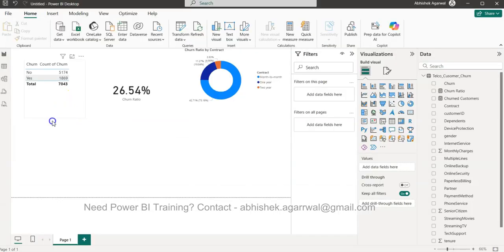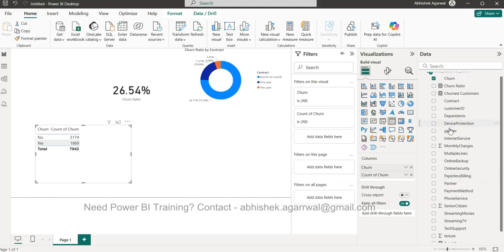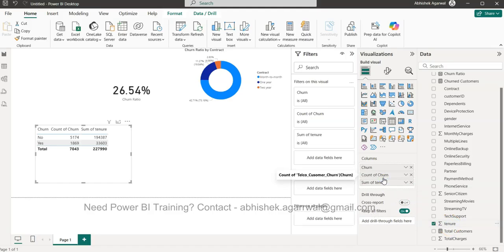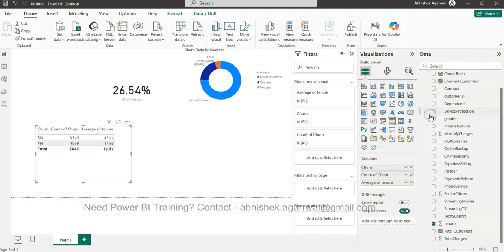All right. So this metric is something which will come in, and then we will bring one more column to it, which is the tenure column over here. If I bring it over here, right, yes, not the sum. I will bring this up over here and click on average.